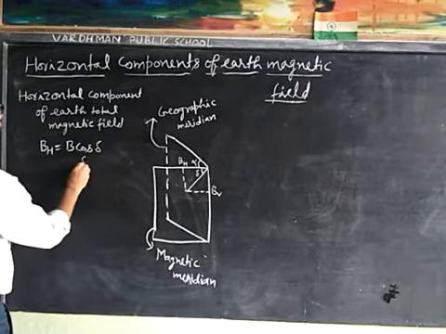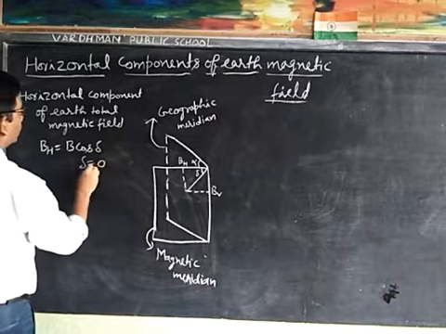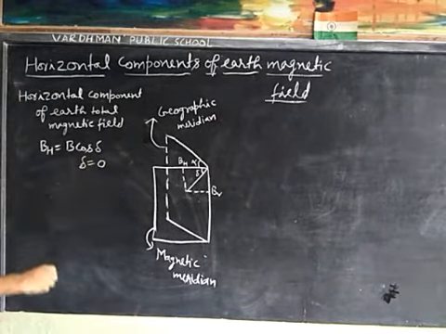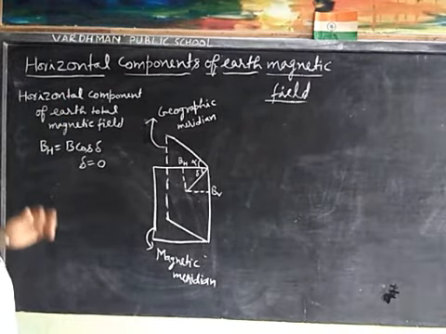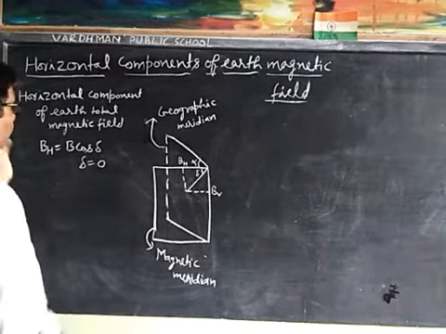At the magnetic equator delta is equal to 0, and cos 0 is equal to 1.